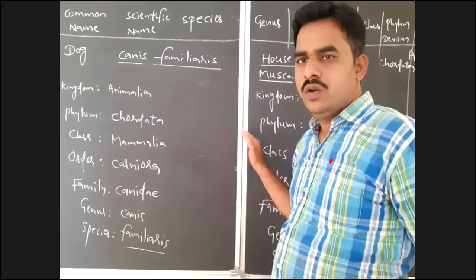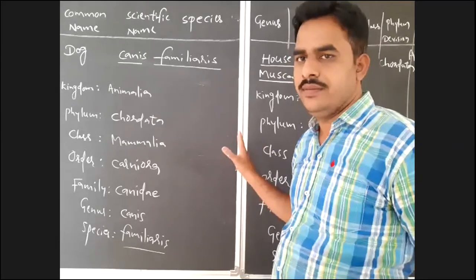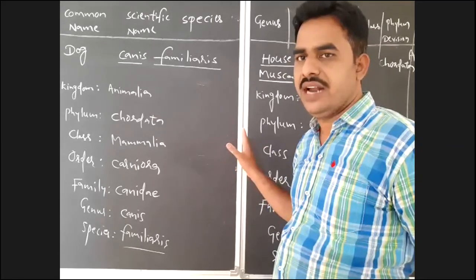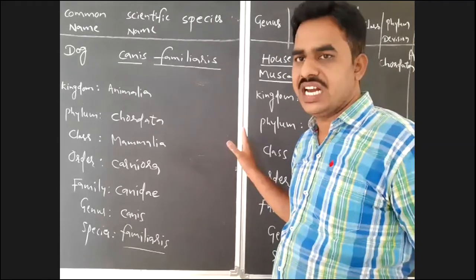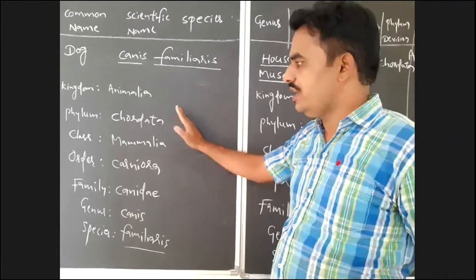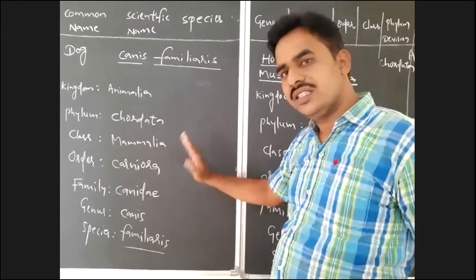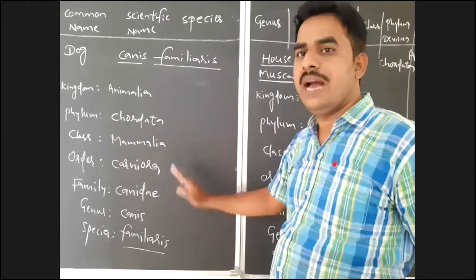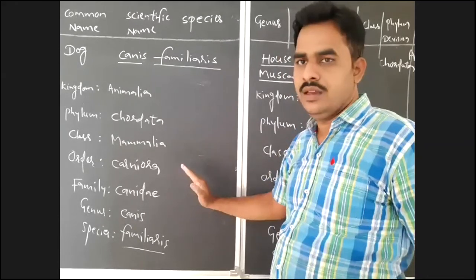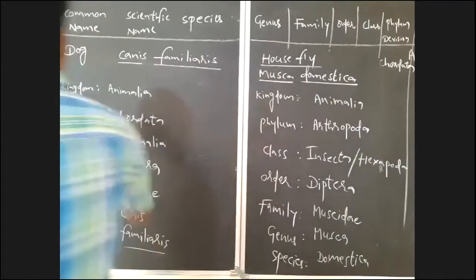So cat also has the same type of classification. Observe here, the scientific name of cat is Felis domestica. It belongs to kingdom Animalia, phylum Chordata, class Mammalia, order same Carnivora, but family Felidae. Okay, Felis domestica, cat.